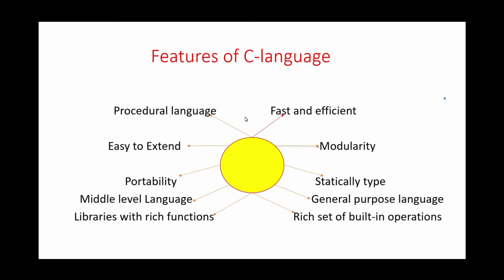8th point, general purpose language. C language is a general purpose language. It is a computer language that is broadly applicable across application domains and lacks specialized features for a particular domain. Or we can say that a general purpose language is a programming language designed to be used for writing software in a wide variety of application domains.